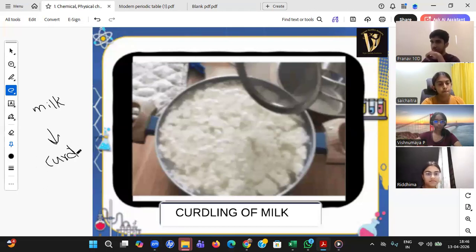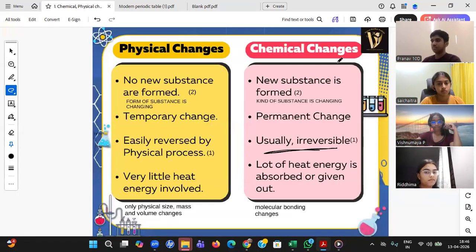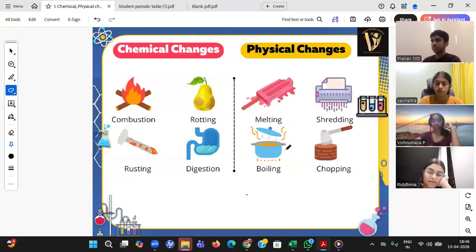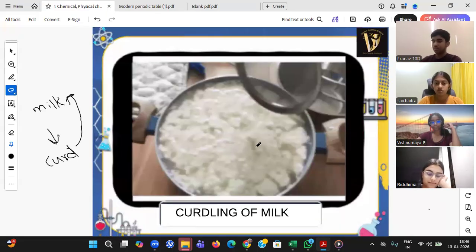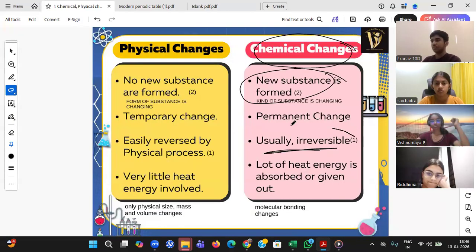Okay, now you have two things in mind. First of all, a new substance is formed. Suppose you are not having that clarity: reversible or irreversible? Can curd become milk, Vishnu Maya? No, sir. So if irreversible, what is the answer? Chemical change. Okay, that is one way of explaining. But as I said, please go for the two statements: new substance formed and reversible.